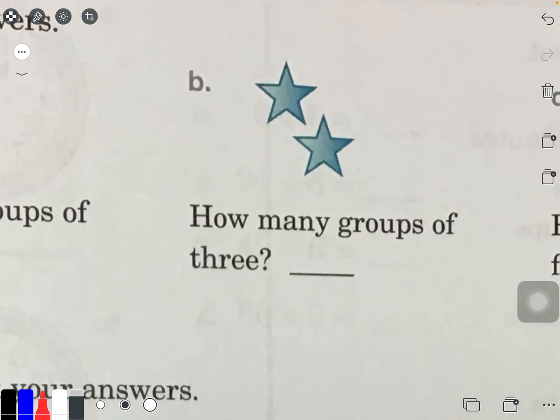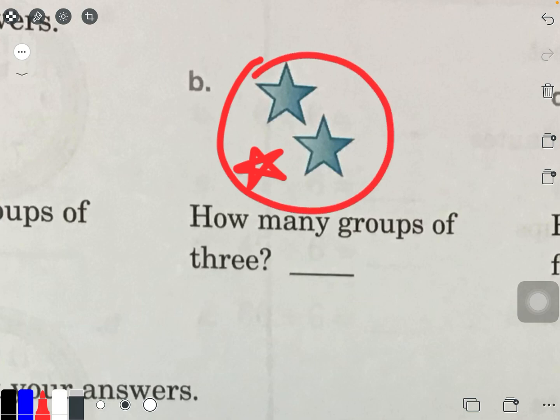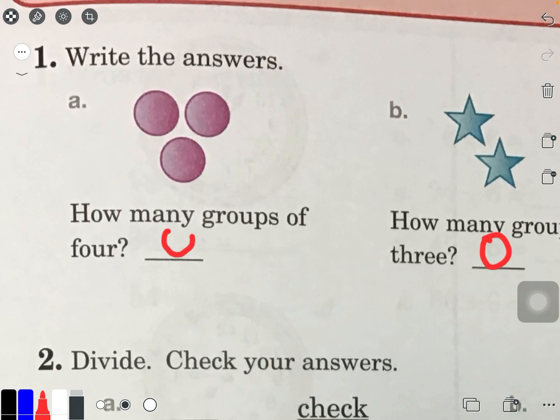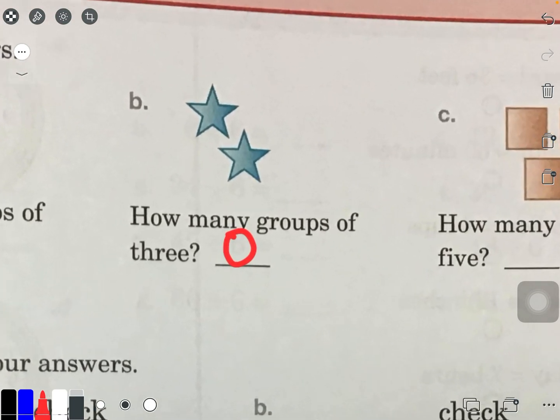Next, how many groups of 3? I only have 2 stars. I cannot make another star and say I can make a group of 3. I can't do that. So again, there are only 0 groups of 3. So I've got 0 groups of 4, and I've got 0 groups of 3 here.